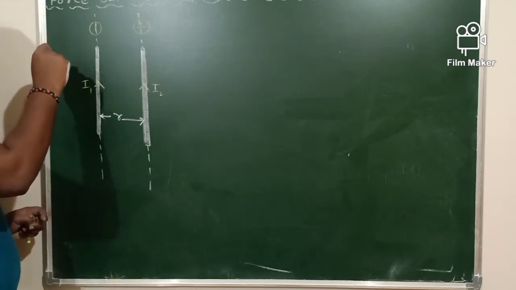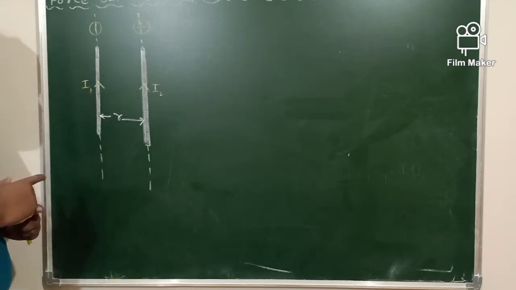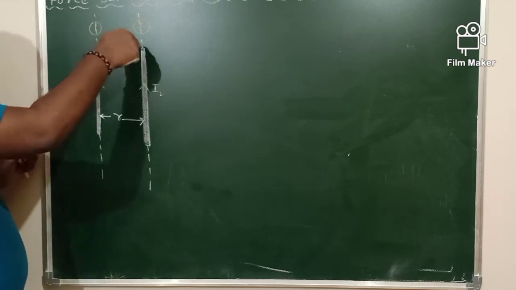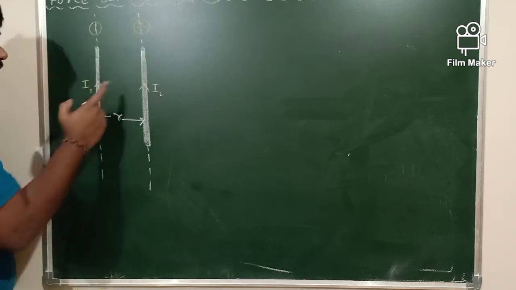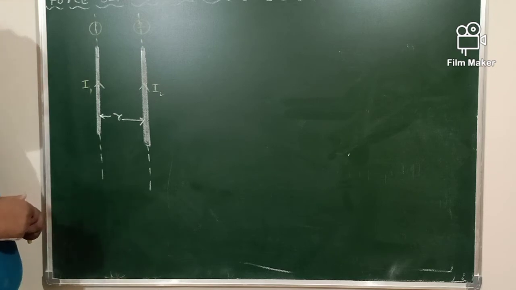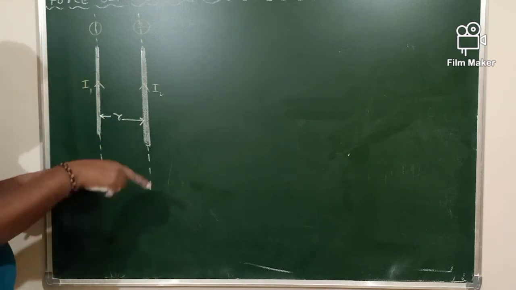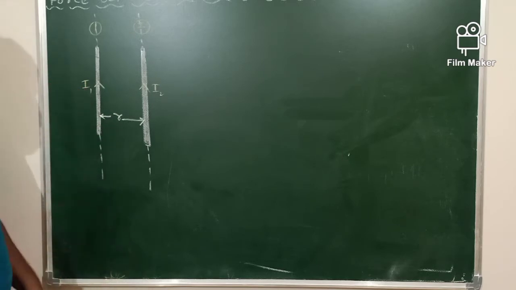If you pass current in conductor 1, what happens around that conductor? A magnetic field is generated. Now look at conductor 2, where is it present? It is present within the magnetic field produced by conductor 1.